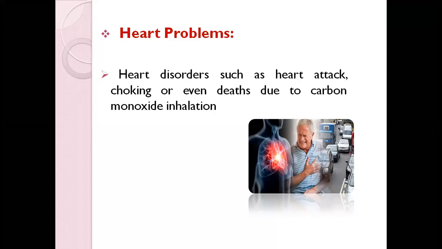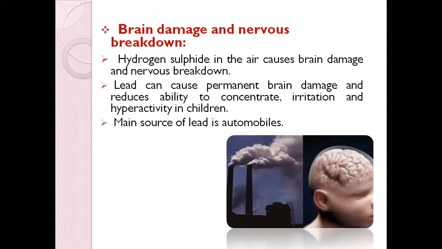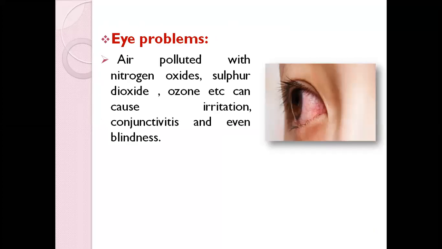Okay, so the next is brain damage and nervous breakdown. Hydrogen sulfide in the air also causes brain damage and nervous breakdown. And lead can also cause some form of permanent damage to the brain, and it affects the concentration ability, especially among children. Then irritation and hyperactivity in children. The main source of lead is automobiles. So as you can see, air pollution really affects the health of the individual.